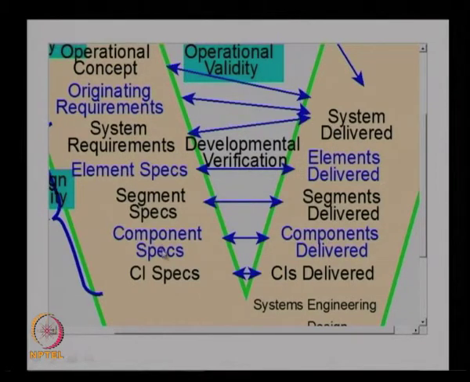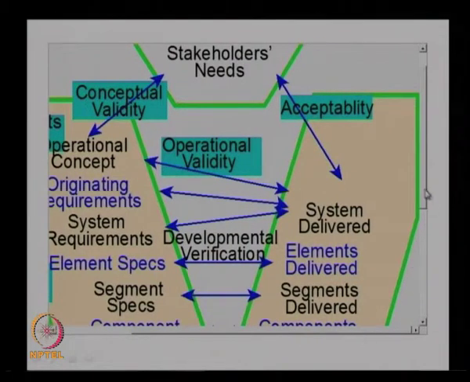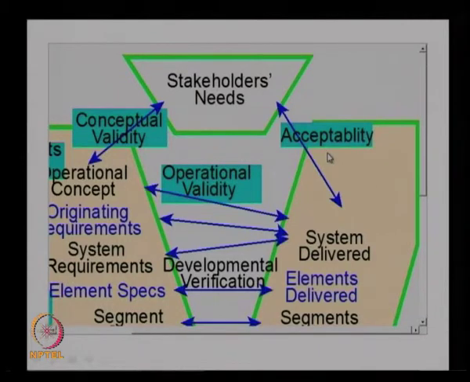As we develop the system, we verify that the elements or the subsystems we developed are actually meeting the requirements of the system we already designed. So, that is the verification. It ensures that whatever we identified and whatever we delivered are actually matching. So, that is the developmental verification. Once we have this validation and verification, this ensures that whatever we wanted to develop is achieved in terms of the validation as well as the verification, and then the last one is basically acceptability of the system. Acceptability is basically the process by which the customer or the stakeholder accepts the system we designed.